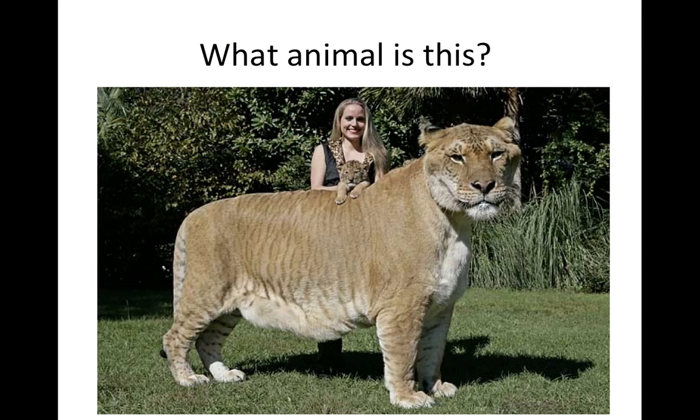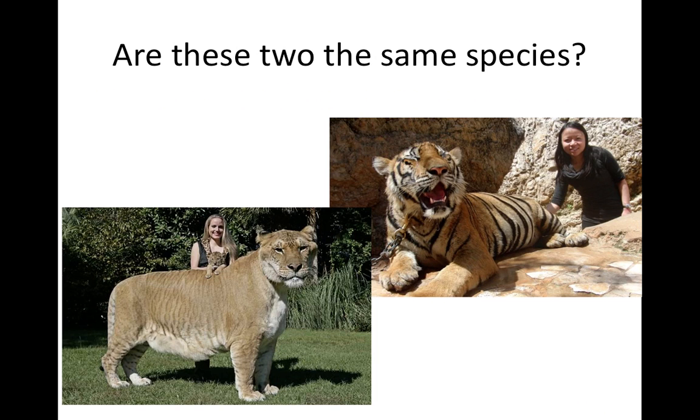Take a look at this picture and see if you can identify the animal. What animal do you think this is? This is in fact a liger. And a liger is not a fictional animal, it's a real animal, and it's the animal that is produced when a lion and a tiger mate. So if you take this tiger here and you mate it with a lion, you're going to get a liger. You'll notice that the liger is quite a bit bigger than the tiger is. The tiger is a lot smaller than this liger here. Also, this tiger can do something that the liger cannot. And we're going to see that that's actually very important.